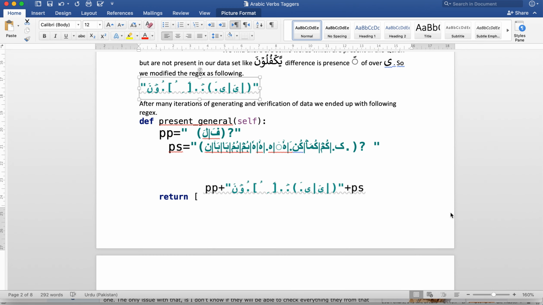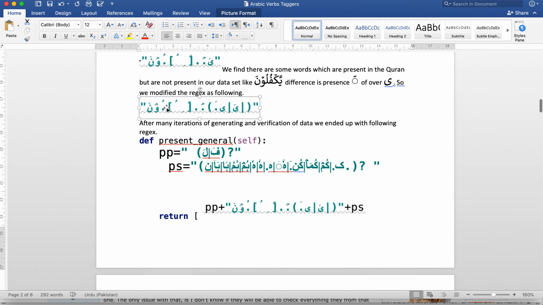With the Quranic data and feedback from the domain experts, we came to know that the following are the prefixes and postfixes which may be applied on this particular word, which are mentioned here. So now the idea is we will create this data with the help of our algorithms and train on the basis of this data. For example, whatever root word we are given, with this regex it will create variations by applying this one with all of these things, then this one with all of these things. So the Cartesian product will be obtained.